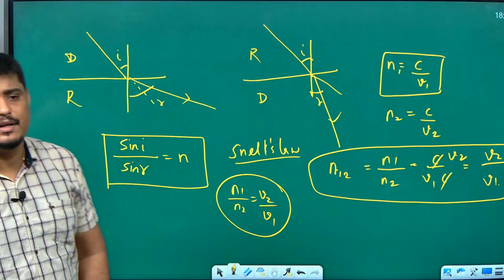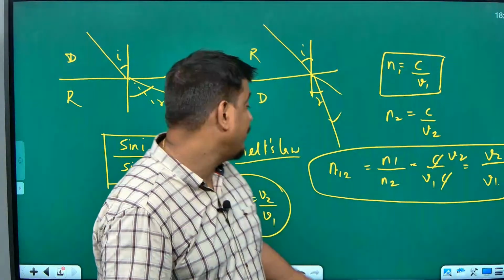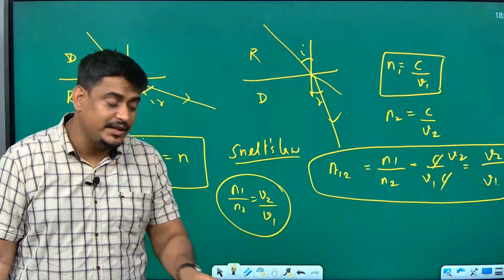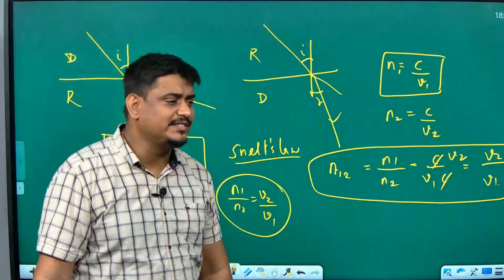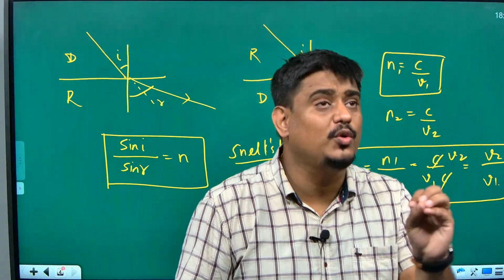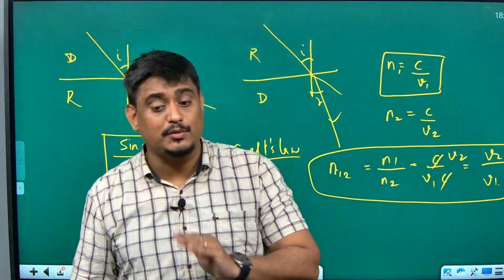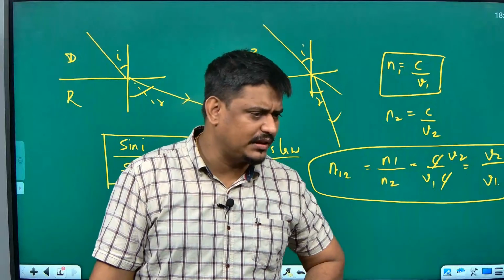If they give the refractive index of glass is 1.5, the refractive index of water is 1.33, if the velocity of light in glass is so and so, what is the velocity of light in water? You can easily find it by this formula. One very common question in the school exam is, if the refractive index of a medium is something like diamond 2.42, what do you mean by that? It means that light travels 2.42 times slower in that medium compared to vacuum. Very common question that comes in the exam.